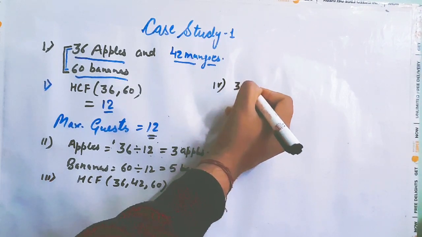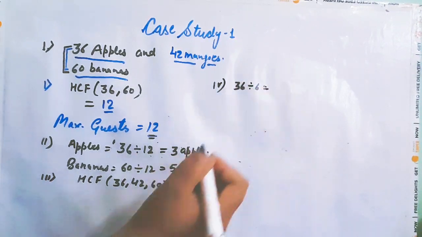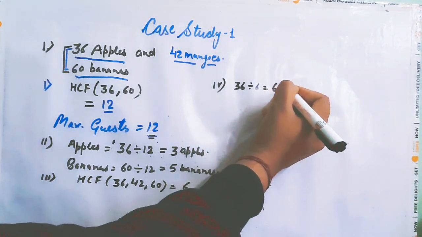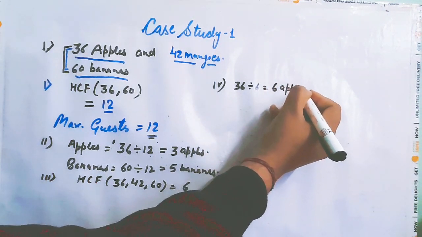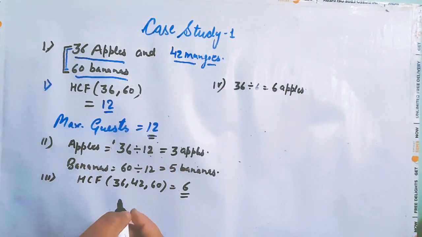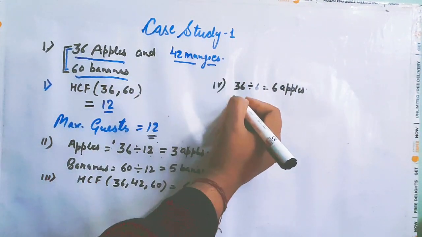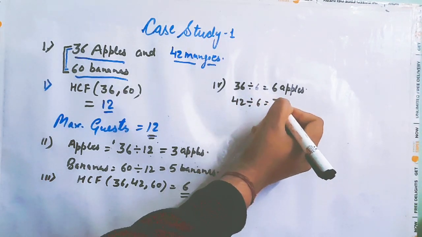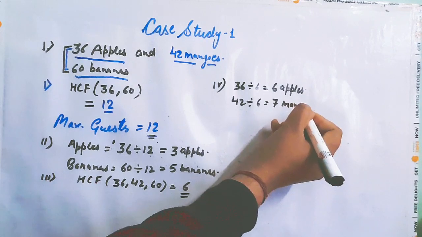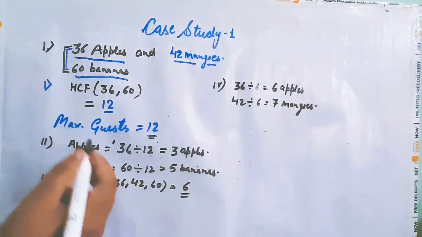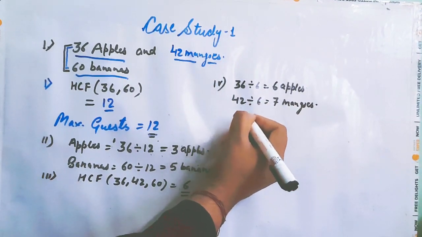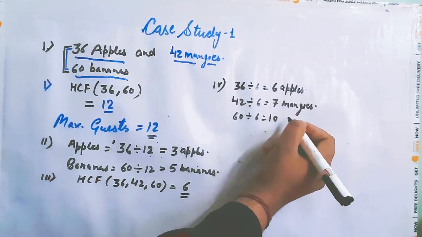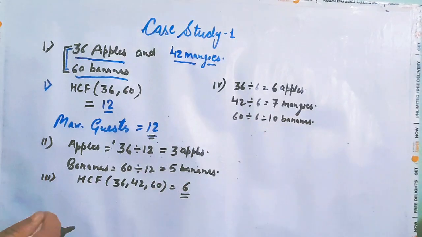36 divided by 6, 6 is the HCF. So 36 divided by 6 will be equals to 6 apples. Then 42 divided by 6 will be equals to 7 mangoes. Then 60 divided by 6 equals to 10 bananas. Then the last one is